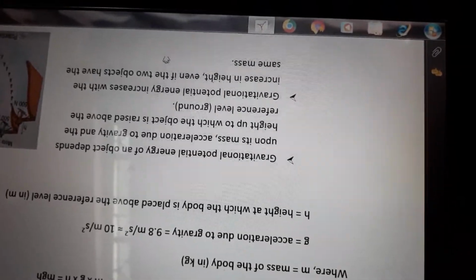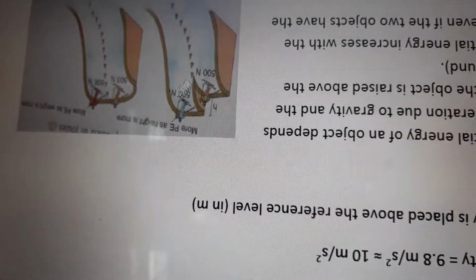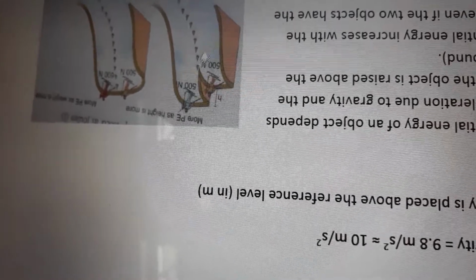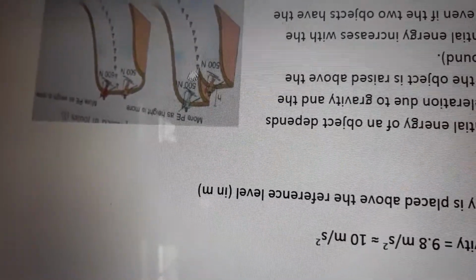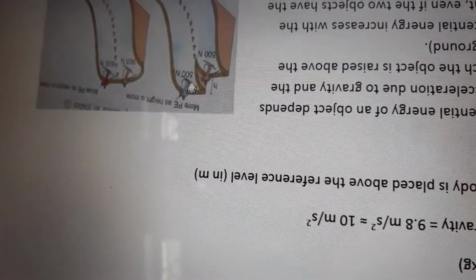Even if both have equal mass, that doesn't matter, because the mass is the same but the potential energy also depends on height. Let's see this picture. Here the height is different, but both have the same mass. Same mass, that's why the force is equal, 500 Newton, 500 Newton, because F is equal to mg, and the mg value is 500 Newton. The only difference is in H, so there is more potential energy as the height is more.